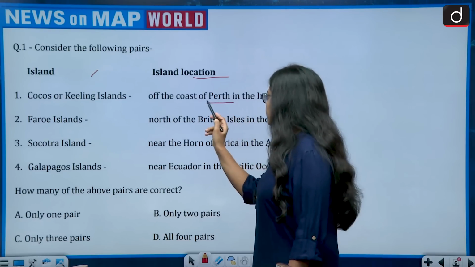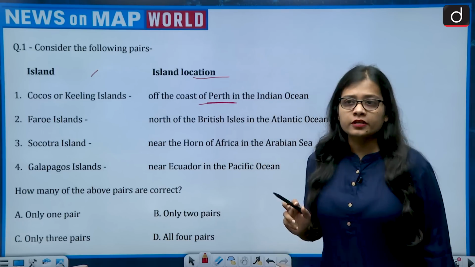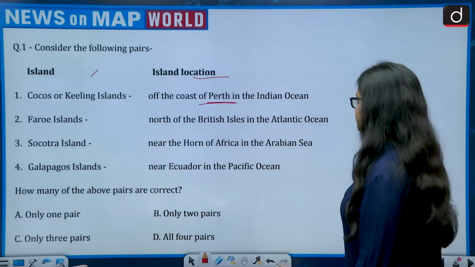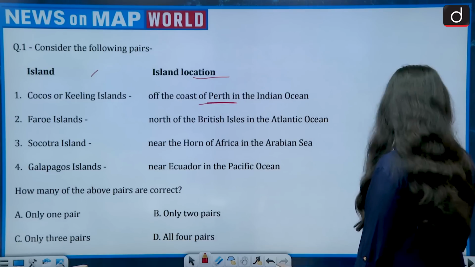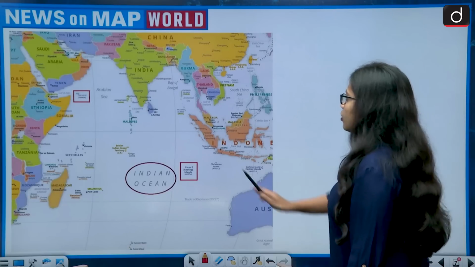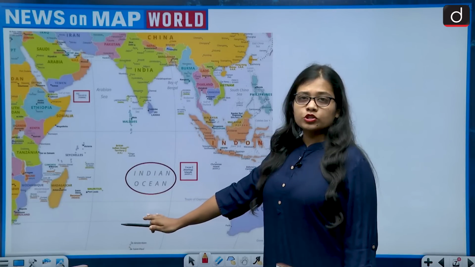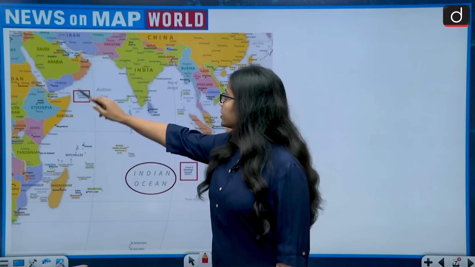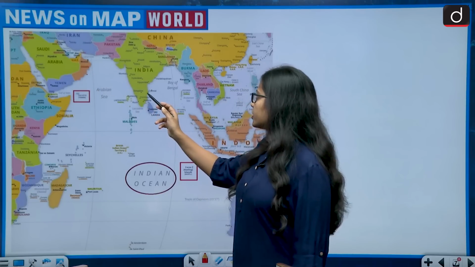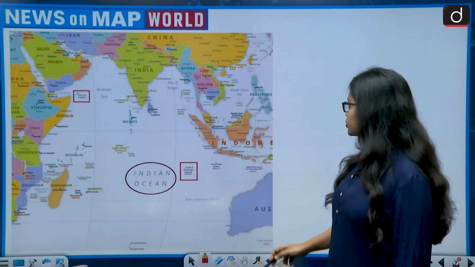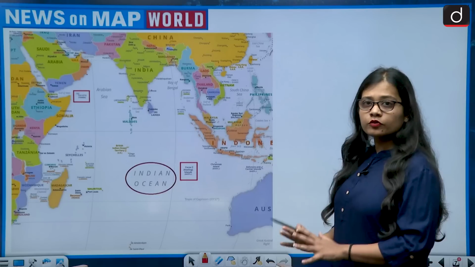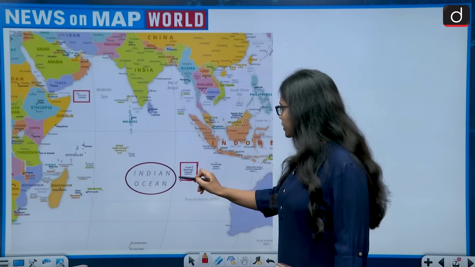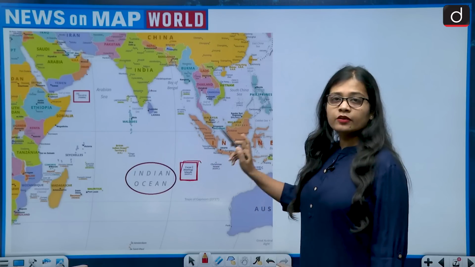So first of all, you need to know in which country the city of Perth is located. It is Australia, off the coast of Perth in the Indian Ocean. So let us first see this. This is the map of the Indian Ocean, and the Indian Ocean is surrounded by borders with the African continent, then the Middle East, then the Asian continent consisting of India, Indonesia, Australia and many others. Now we have to see the location of Cocos or Keeling Island. So Cocos or Keeling Island is situated in the Indian Ocean. And where is the city of Perth?